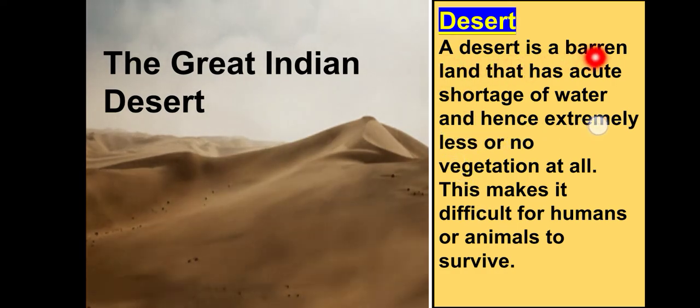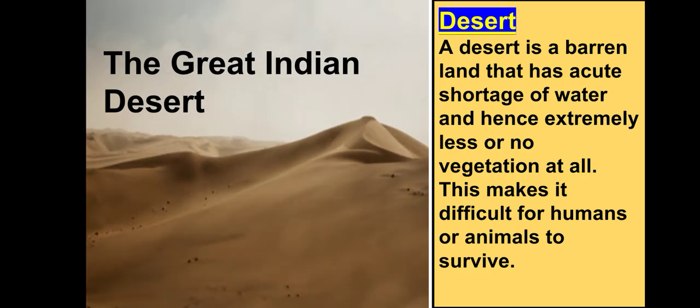A desert is a barren land that has acute shortage of water and hence extremely less or no vegetation at all. So what is desert? Here we are going to study what is desert. So desert is a barren land. Barren land means the land which is too poor to produce any kind of vegetation, means the land which is not fit for growing any kind of crops.